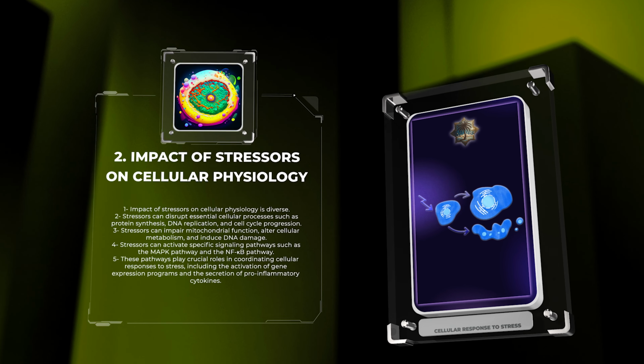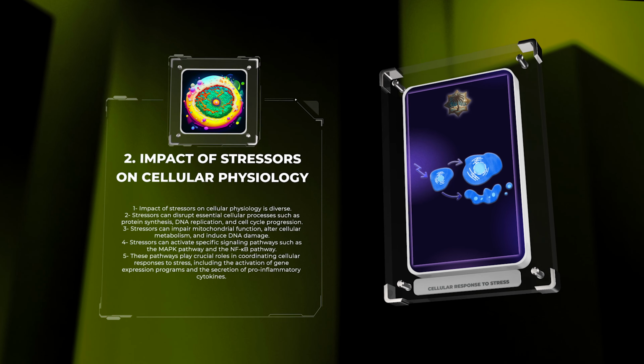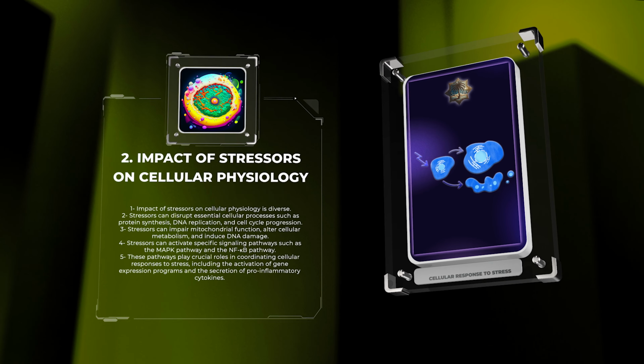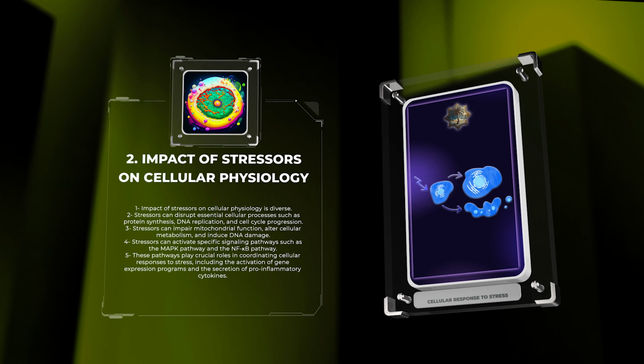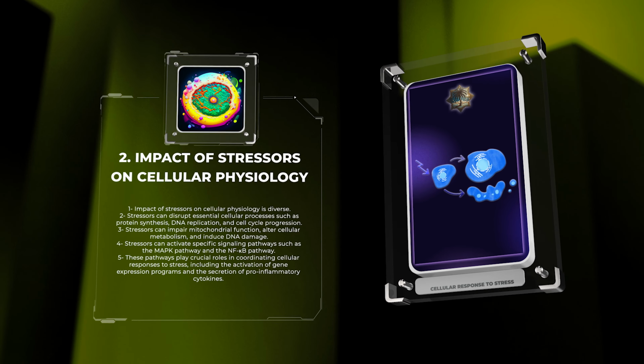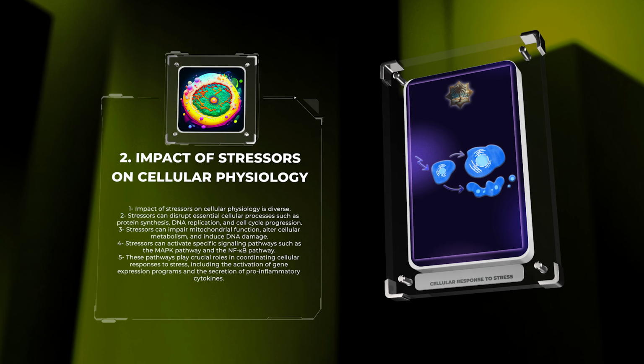Furthermore, stressors can activate specific signaling pathways, such as the mitogen-activated protein kinase, MAPK, pathway and the nuclear factor kappa-B, NF-kappa-B, pathway. These pathways play crucial roles in coordinating cellular responses to stress, including the activation of gene expression programs and the secretion of pro-inflammatory cytokines.